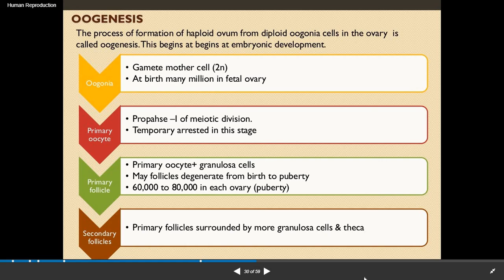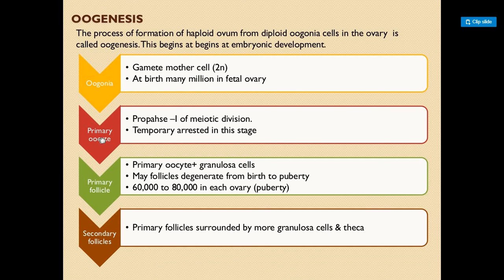This primary oocyte has numerous granulosa cells, and many follicles degenerate from birth to puberty. So at puberty there are about 60,000 to 80,000 oocytes present in the ovary. And here, students, you can see the oogonia results in the primary oocyte.